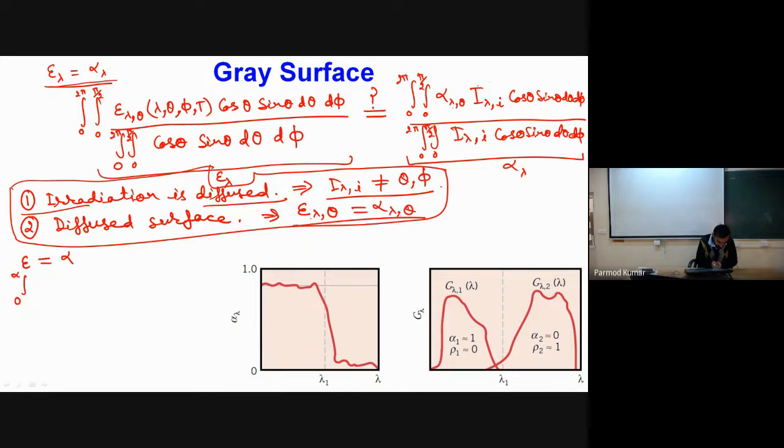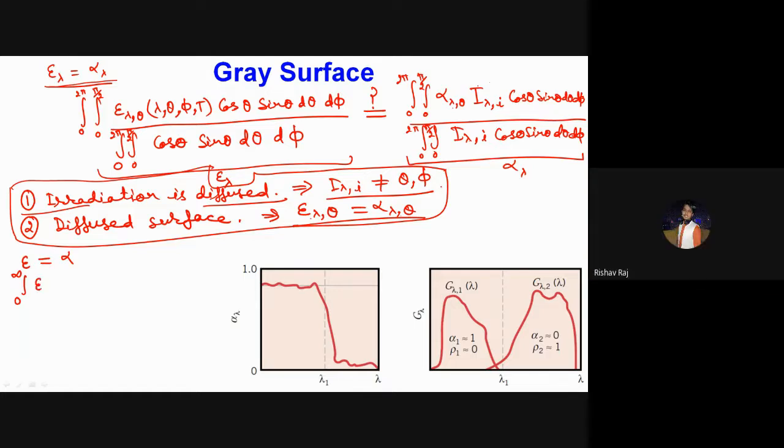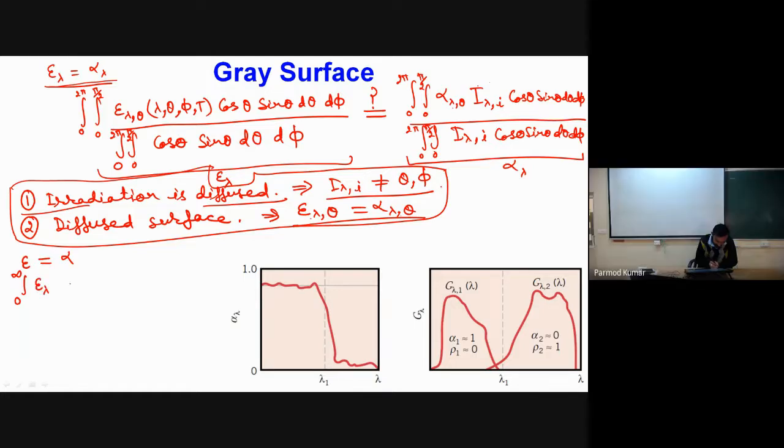Integration from 0 to infinity of epsilon lambda into E lambda b into d lambda, divided by integration from 0 to infinity of E lambda b into d lambda. Is it correct? Yes, sir.